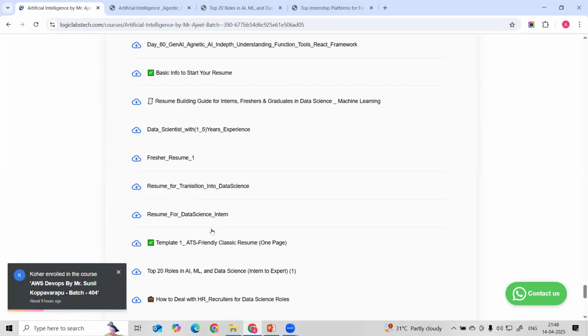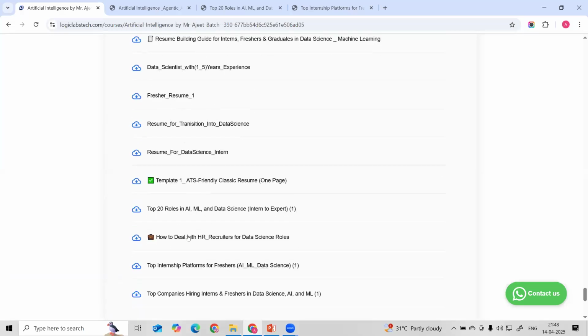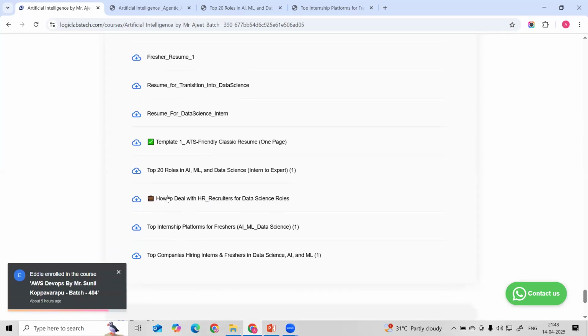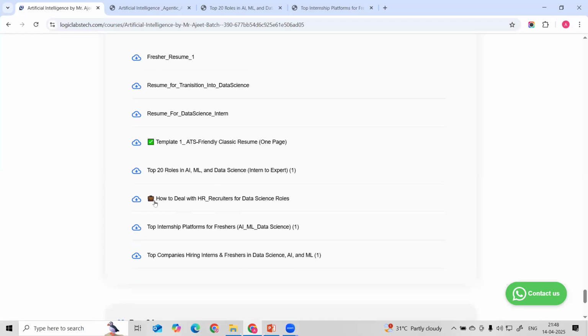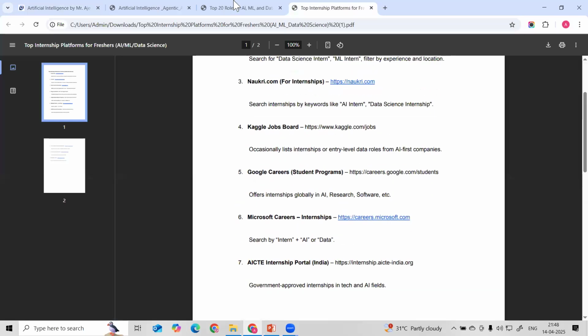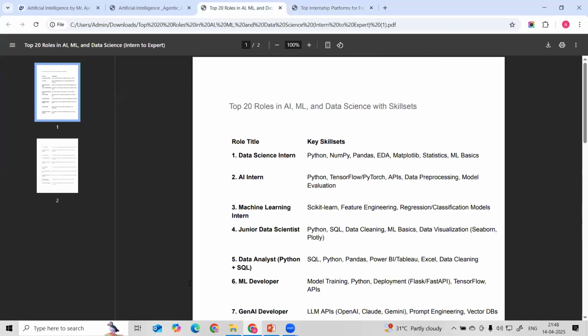If you are a fresher or a data science intern, how we can build a different resume, and how we deal with HR for data science and AI roles. I will explain each and every step, so that you understand which roles you can apply for and how to deal with HR to apply for data science and AI roles. What are the top companies, what are the top internship platforms. You can see here some of the internships you can go for. Let me show some of the companies you can apply for, just one second.